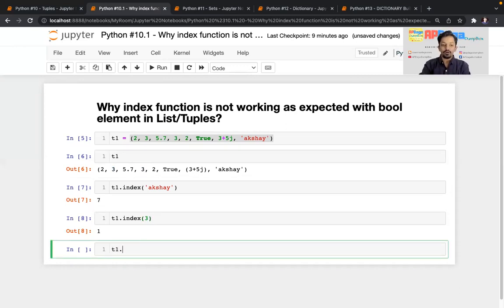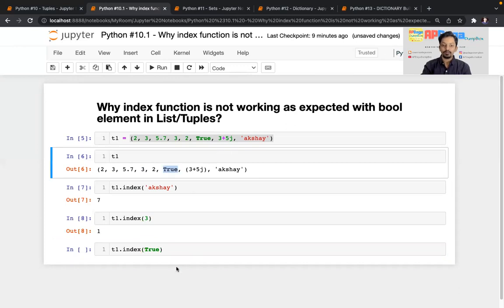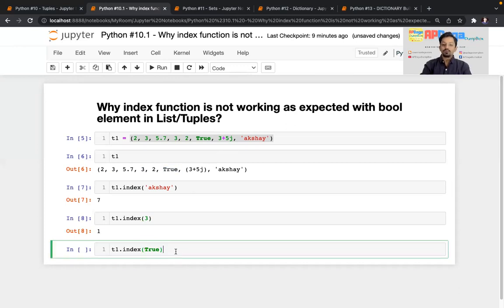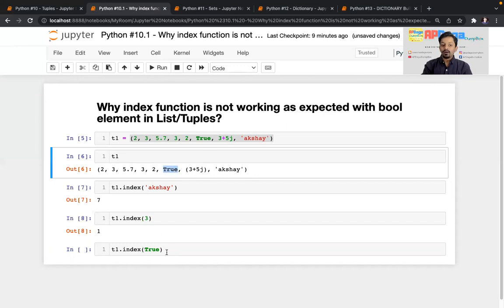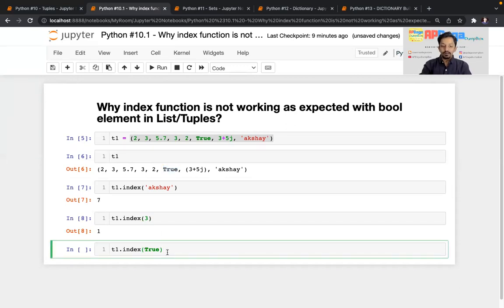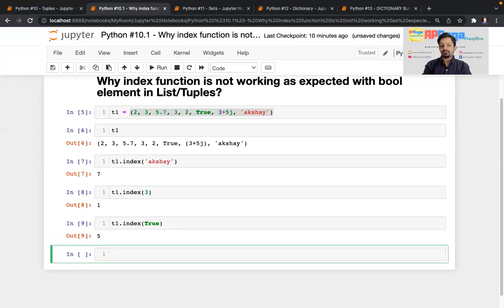Now let's come back to the question. If I do T1.index and pass the Boolean value True, since a Boolean value is present over here, then technically I should get the output as 0, 1, 2, 3, 4, 5, right? But let's see whether it is the same or not. The output is 5, so it is correct. That's a good thing, right?